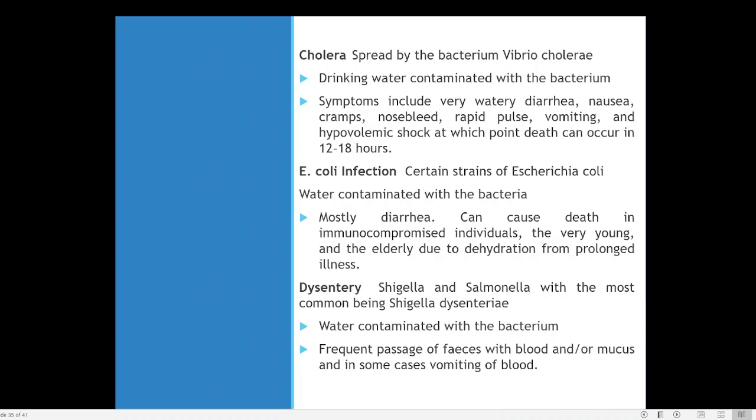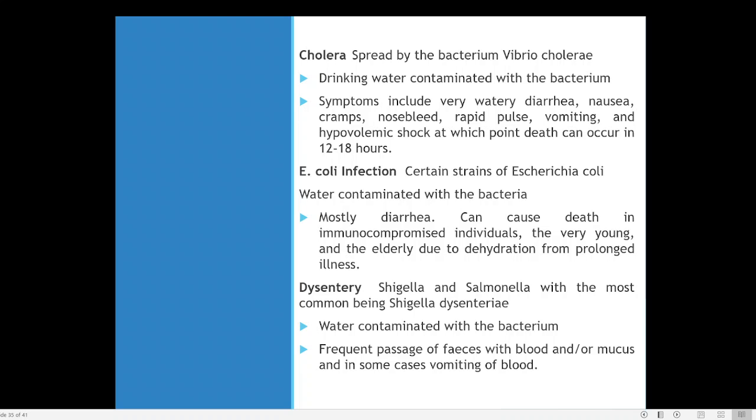So E. coli normally won't cause any problem to most individuals, only to the people who have their immunity affected in some way. Sometimes genetically some people may not have enough immunity. Sometimes some people will have, for example, organ replacement. If a kidney or lungs or a liver is replaced, then they will be taking a heavy dose of immune suppressive drugs, so that their immunity will be down.